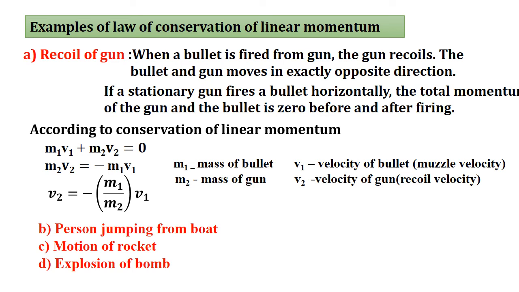Second one is the motion of a rocket. As the rocket moves in the upward direction, the fuel is ejected in the downward direction, and the momentum of the fuel is equal and opposite to that of the motion of the rocket. Explosion of a bomb is another such example.